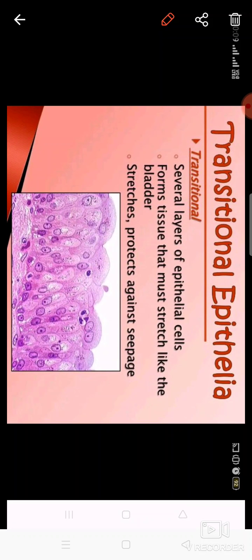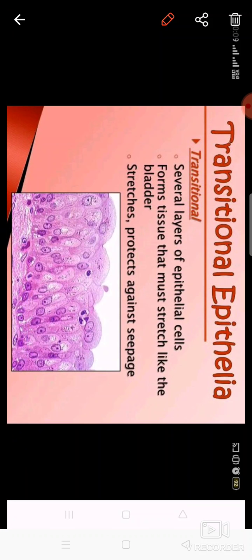Other than that, some more epithelial tissue you will see in your book, I think, that is keratinized and non-keratinized epithelial tissue. Keratinized epithelial tissue is the one in which the cells become dead after maturity. Like in your skin, you can see your upper layer is dead, having scaly cells, and that is due to the formation of keratin, a protein that forms the dead layer of the cell.